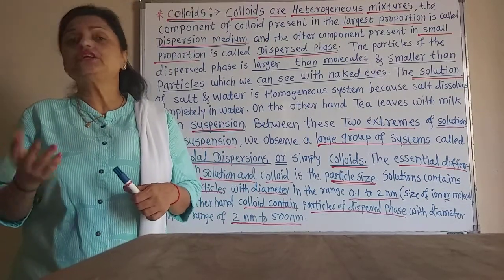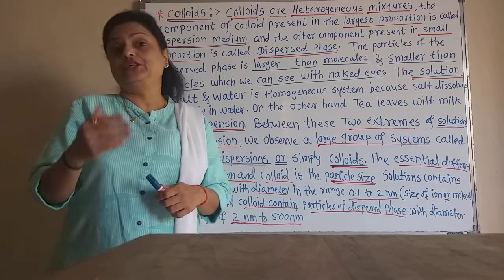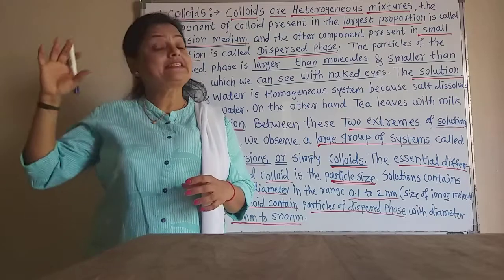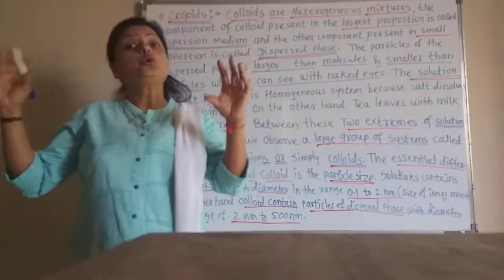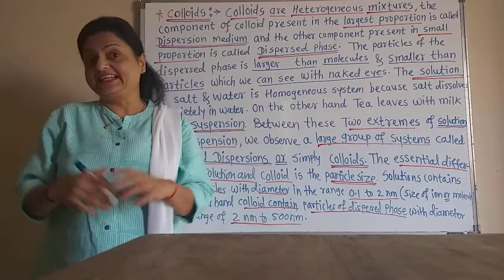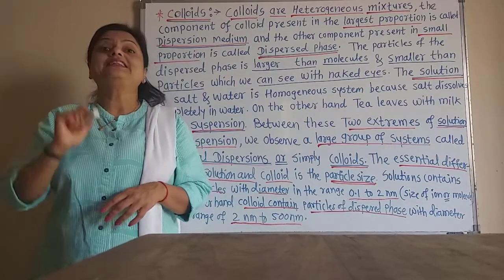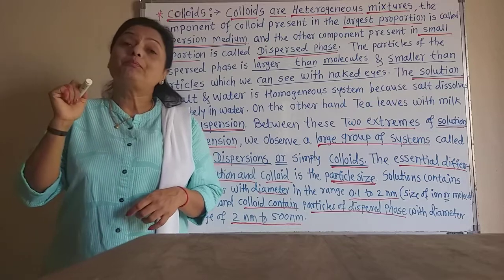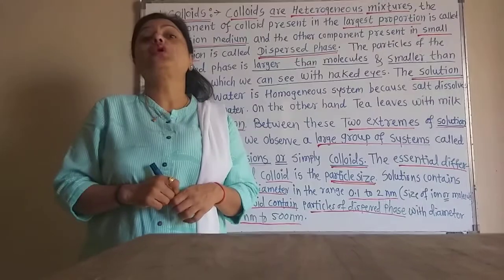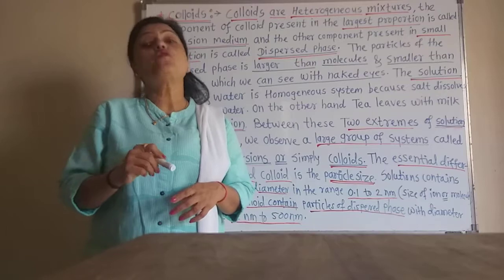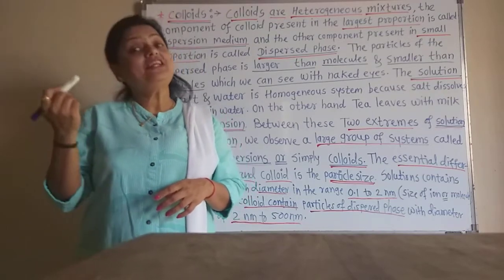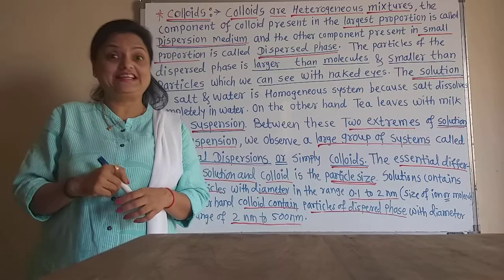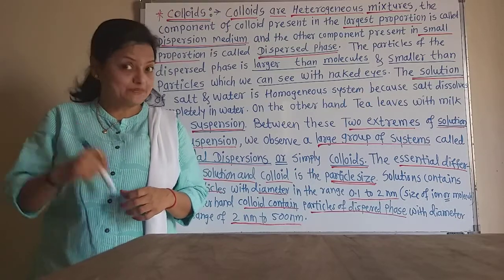Or you may add sugar into water, it also becomes a homogeneous solution. Solution and suspension are two different entities, and in between them is the colloidal dispersion. That means the particles present in colloidal dispersions are somewhat larger than the particles of the solution, and smaller than the particles of the suspension.